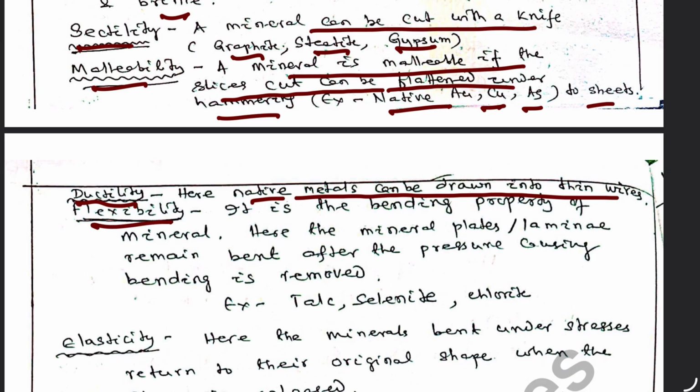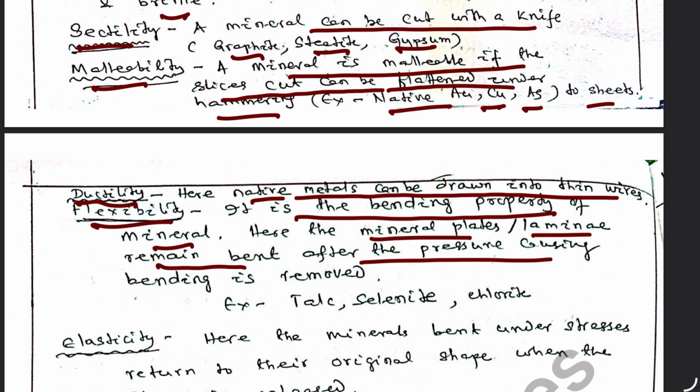Flexibility, or flexible, is the bending property of a mineral. Here the mineral plates or laminae remain bent after the pressure causing the bending is removed. They can be bent under the application of stress.